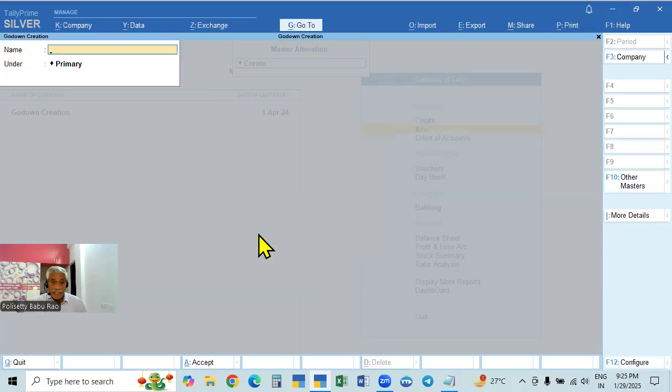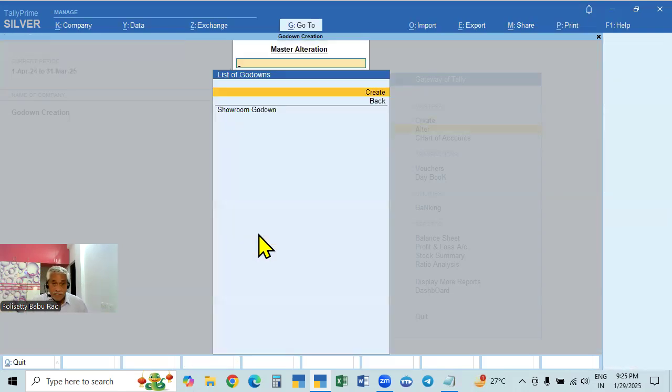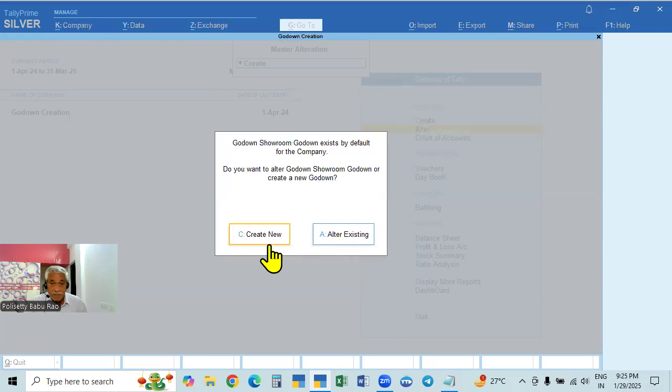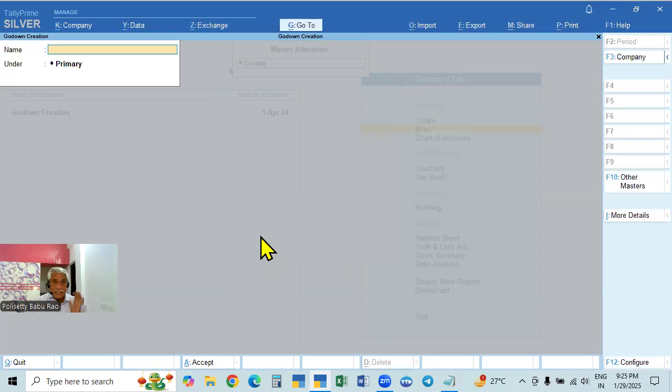So go to create. If you go to here, see, A means alter and C means create. So you can click here, or you click C. So now it's in. So we will create two more, in Hyderabad city, both ends.